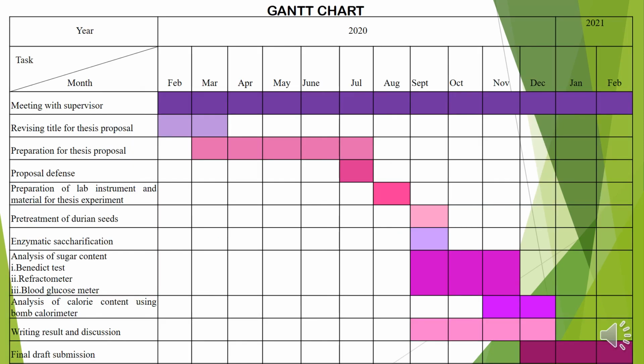This is my Gantt chart, where my target completion of the research is December 2020, and I will start my final thesis writing until thesis submission in February 2021. The laboratory experiment will be held from September until December 2020.